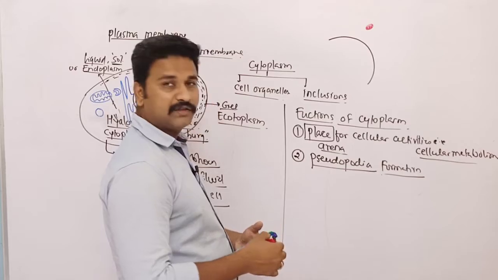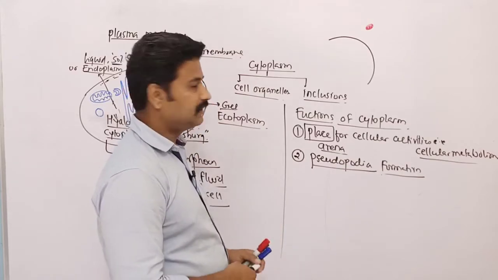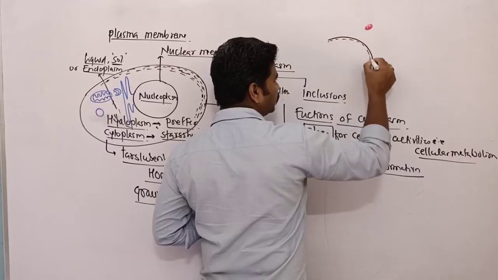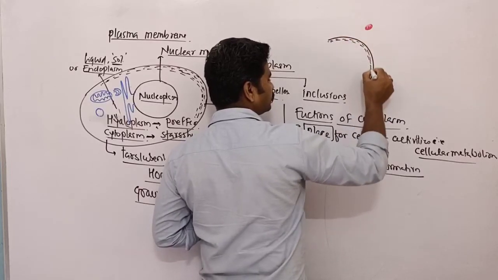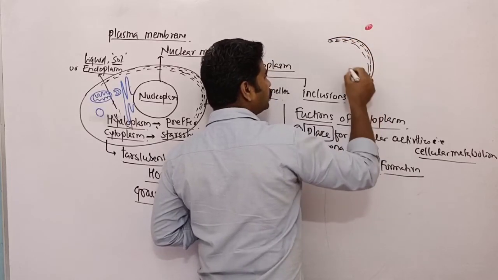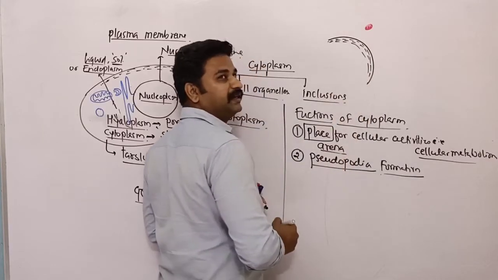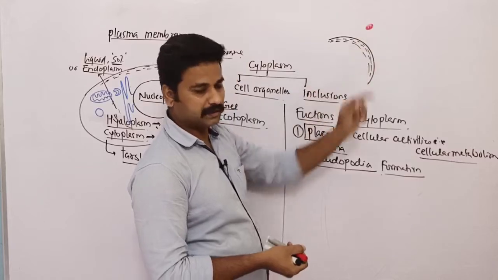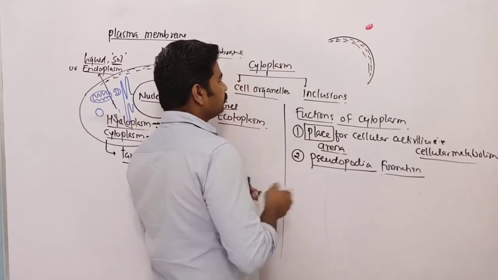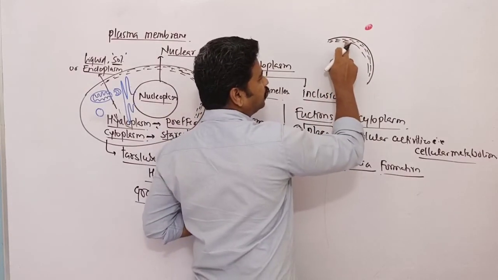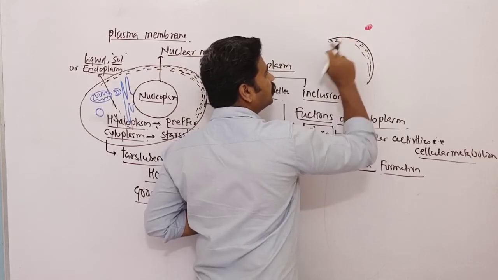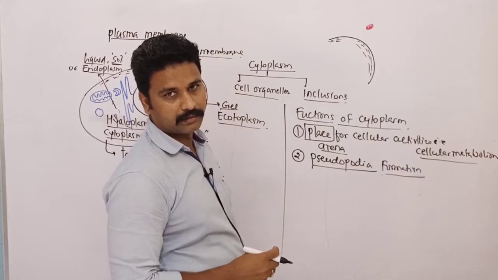So what actually happens when the cell develops pseudopodia? We have already spoken that this outer cytoplasm is having a gel-like consistency and the inner cytoplasm is having a fluid-like consistency. So if a cell wants to reach up to this substance, what will happen is that this ectoplasm in this region will become a liquid type of thing.